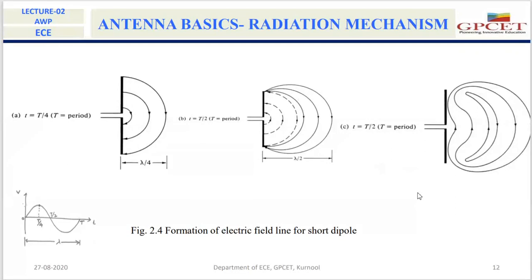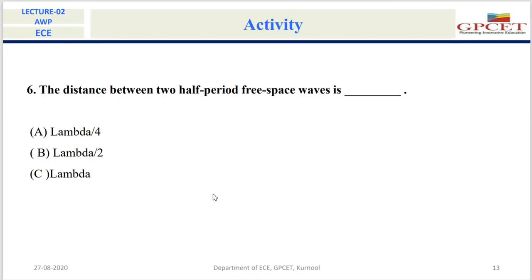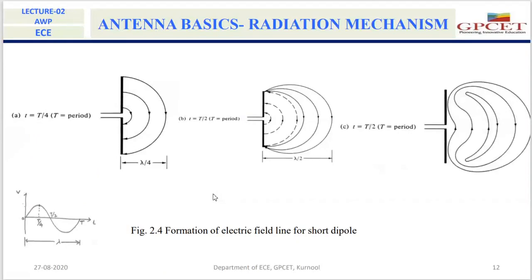Okay, so let us take one question. The distance between two half period free space waves is dash. That means, from the above figure, this is the wave created for the first half cycle. So it will move away from the antenna with the velocity of light.